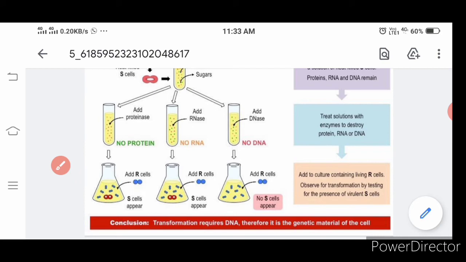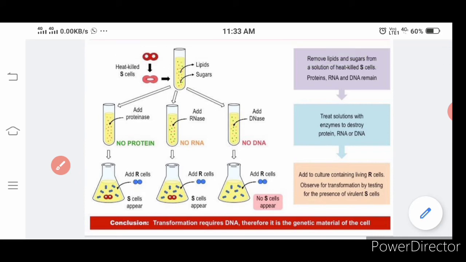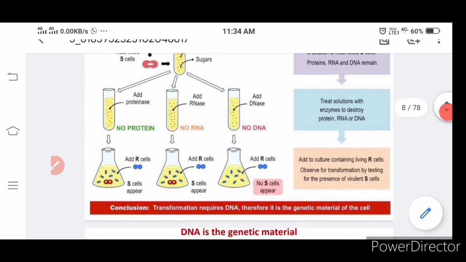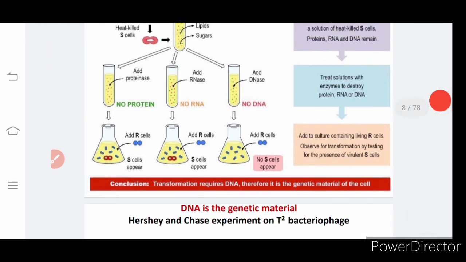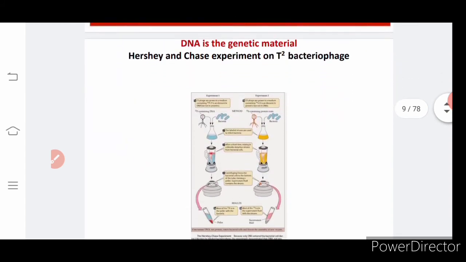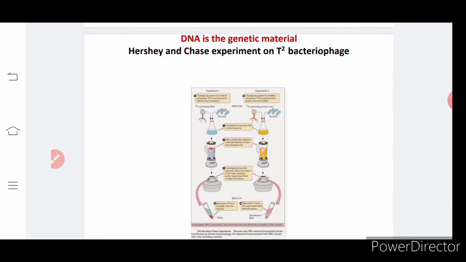Why? Because the genetic material DNA is being destroyed, the bacteria cannot transform. That is what they are concluding with this experiment. It is simple to learn, but to understand you need critical thinking. It is easier to learn by heart. So finally DNA was found to be the genetic material.